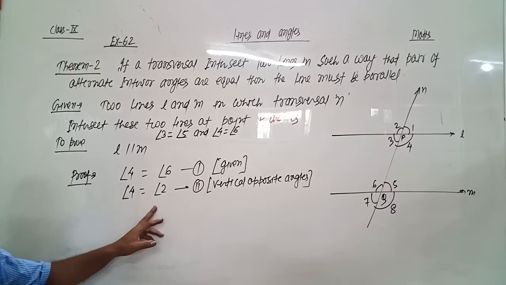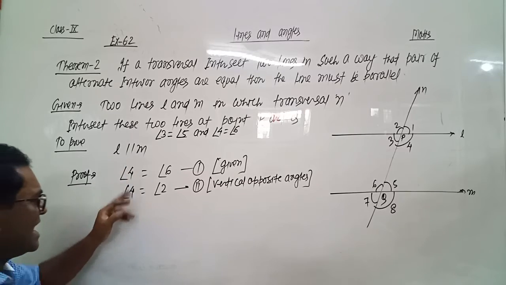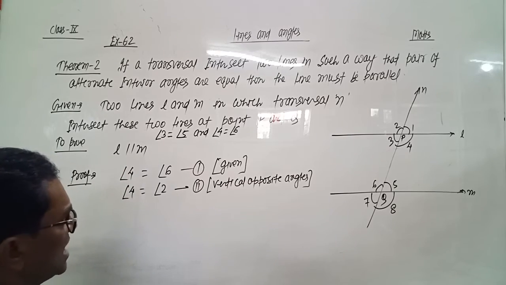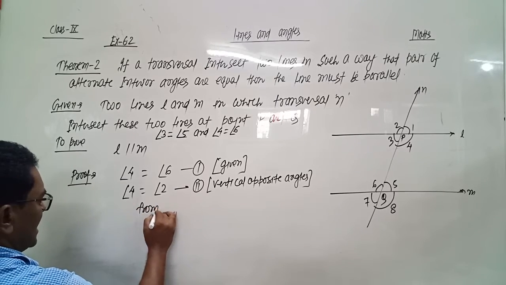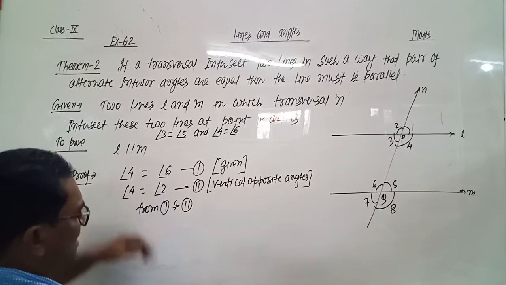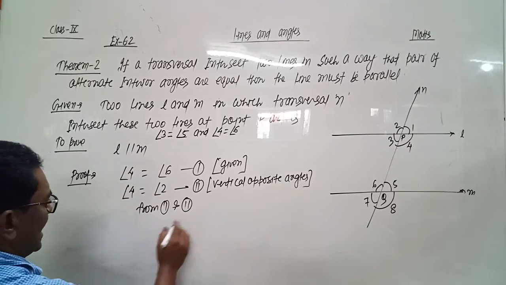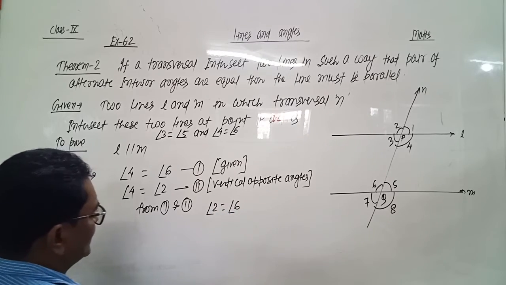So from first and second, since the LHS is equal, the RHS must be equal. We can say that angle 2 equals angle 6.